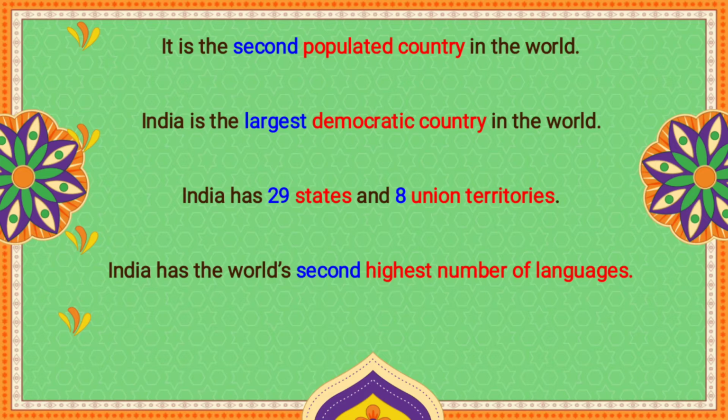We are the second most populated country in the world, and we are a democratic country. India is the largest democratic country with 29 states and 8 union territories. We have different languages, and we are the country with the second highest number of languages.